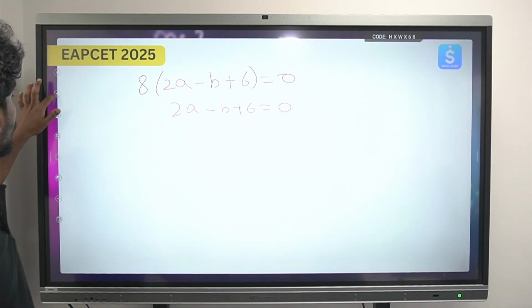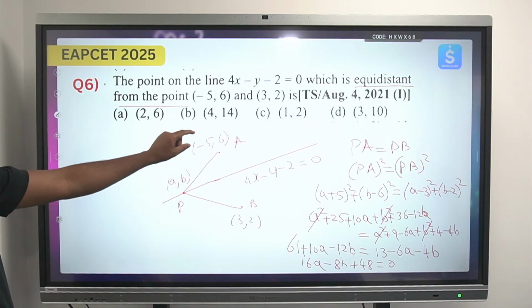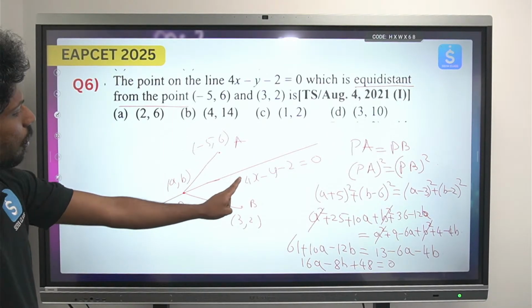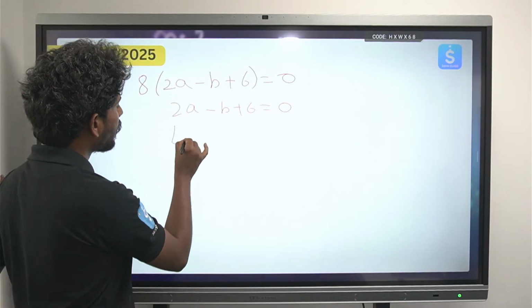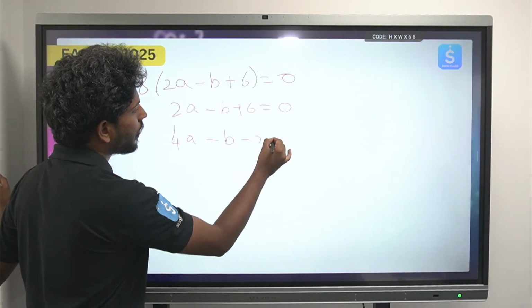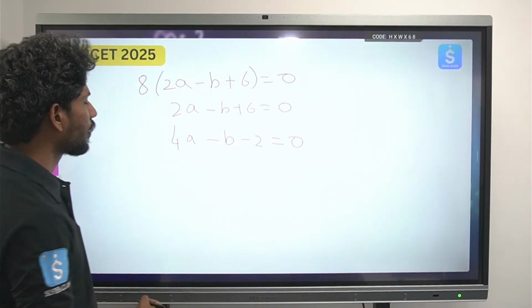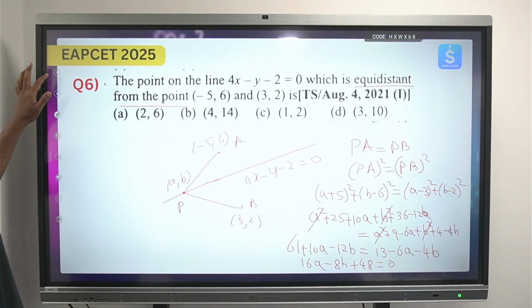Okay, from here, this (a, b) also satisfies this equation, 4a minus b minus 2. So 4a minus b minus 2 is equal to 0. Okay, 4a minus b minus 2 is equal to 0.